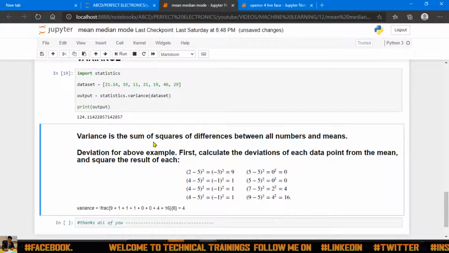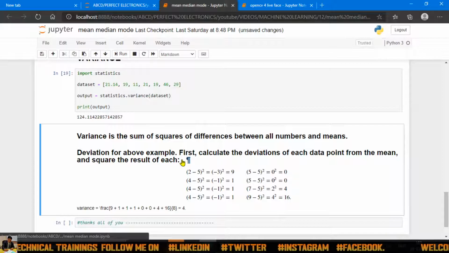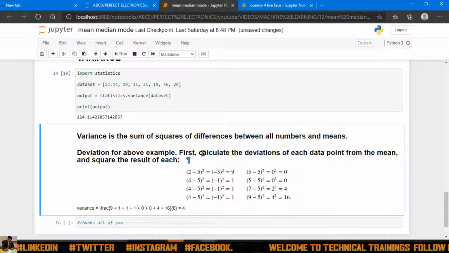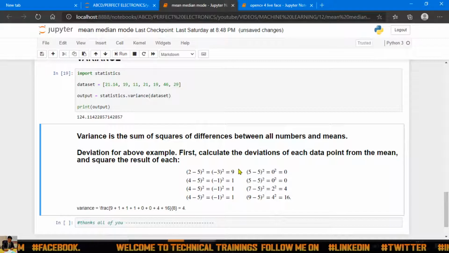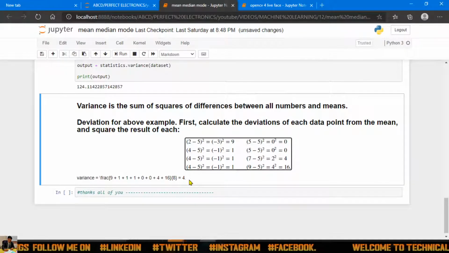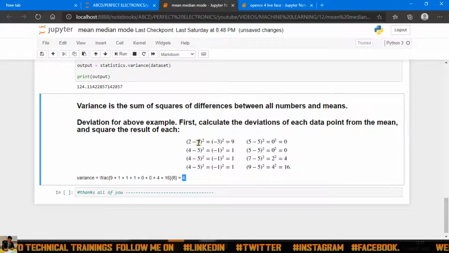Variance is the sum of the square of the difference between all numbers and the mean. To find the variance, first you have to find the mean value, then subtract that mean value from each and every element, then square it. After getting these values, add them and divide by the number of elements, and that will give you the variance. If you have not understood this variance, you can comment in the comment box and I will reply to you.